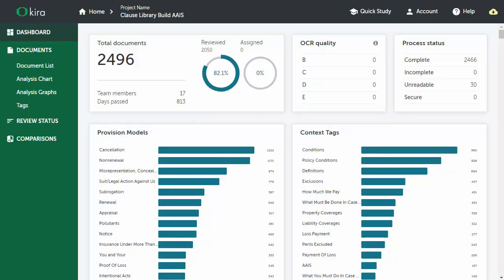Hi, I'm George, TSG's Open Content Product Manager. In this demo, I'm going to overview the AAIS Libraria system, which manages policy contracts and is powered by TSG's Open Content Management Suite, Alfresco, and Kira.